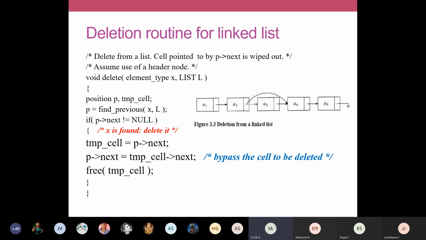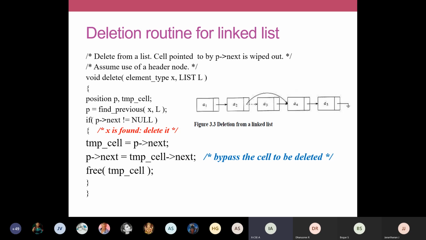So now our node to be deleted is temp cell. We have to free this node. We have to remove this temp cell totally. So we have to modify the address field of this temp cell as null, and for that we use this function called free temp cell. So this node, it will be released. That location will be released.